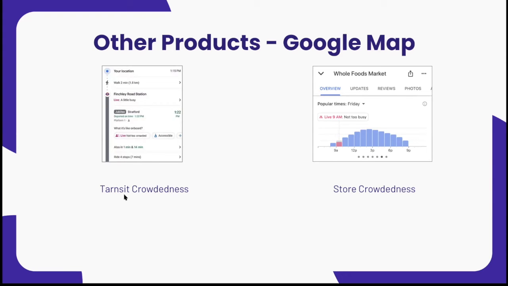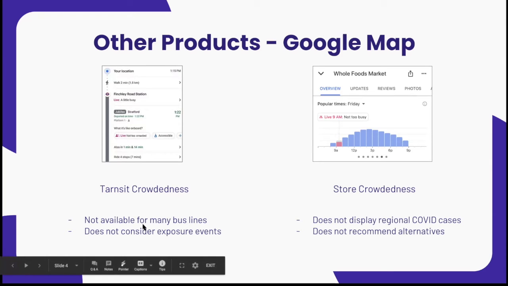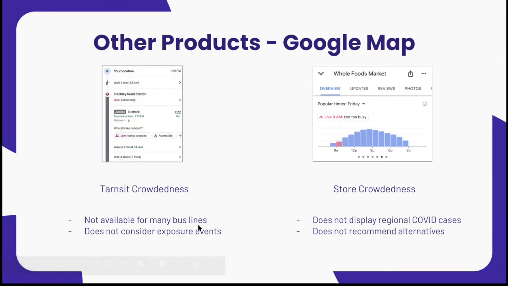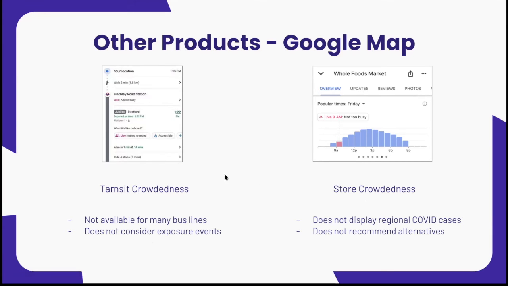Other products that exist include Google Maps. It has features called transit crowdedness and store crowdedness. However, they have their shortcomings as well. For example, the transit crowdedness is not available for many bus lines, and they do not consider exposure events and their location. If a bus passed through an exposed community, it would be safe to assume that it will probably carry a higher infection risk.